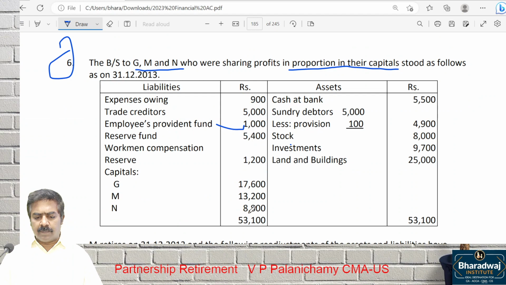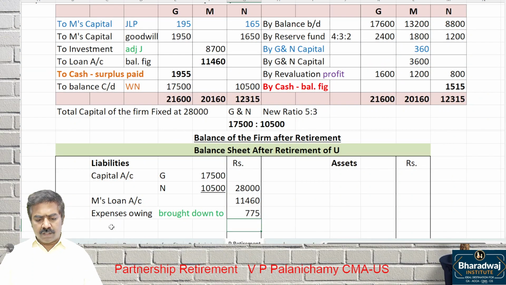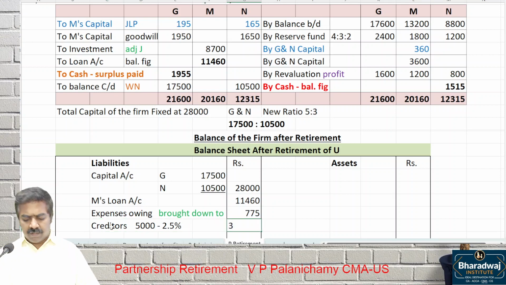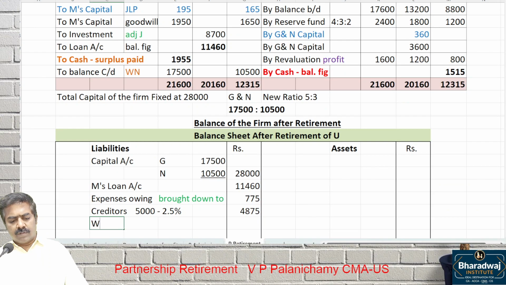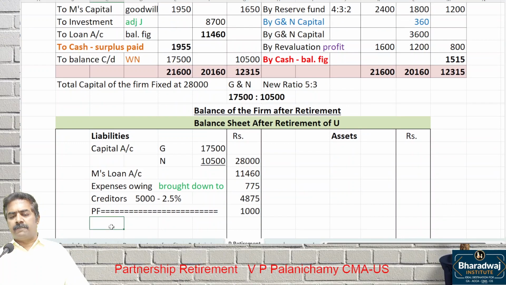Then what is the next liability? Creditors, 5,000 minus what percent discount? 2.5% discount. That is 125. 5,000 minus 125 is 4,875. Then what is the next one? PF will continue. No change in the liability. PF will continue as 1,000.